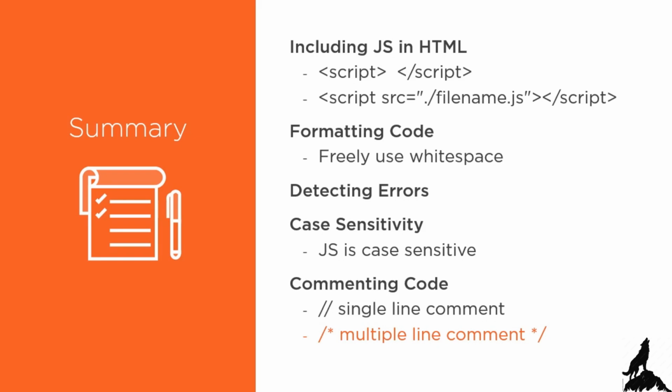This comment is on one line, but usually the slash star and the star slash are on separate lines with a lot of information in between. It could be a software license, a copyright notice, an explanation of a complex algorithm, or anything. So those are the very basics of writing JavaScript code. In the next module, we'll take a look at variables. Variables are symbols that you use all the time in JavaScript, and we'll go into them in detail.